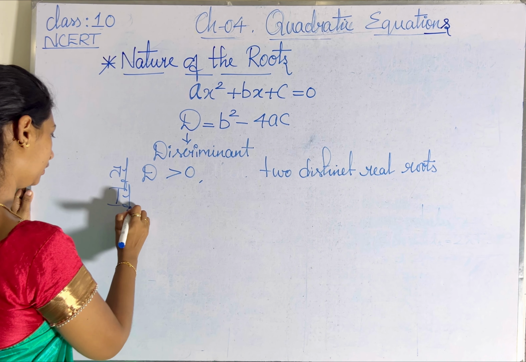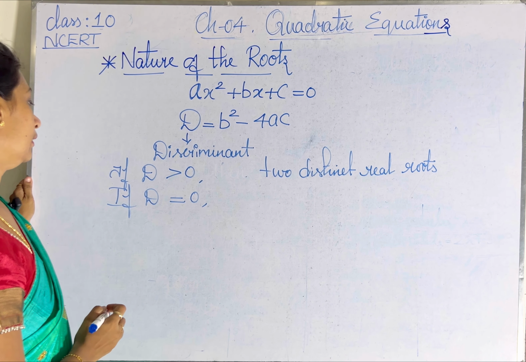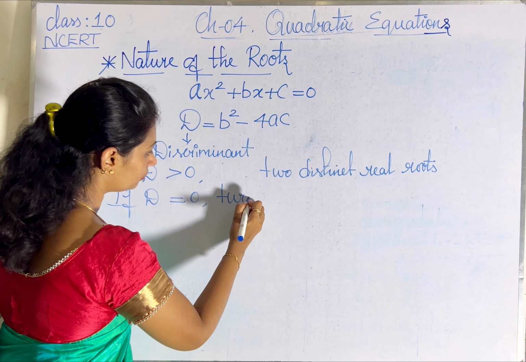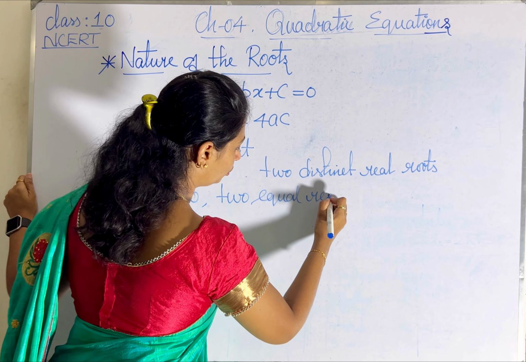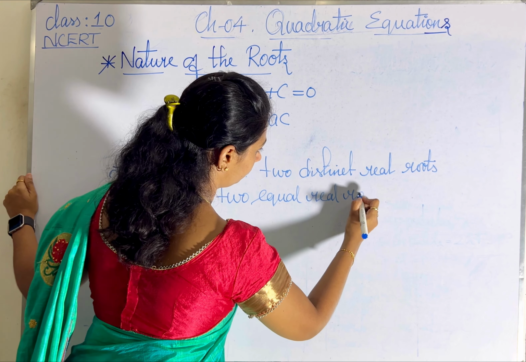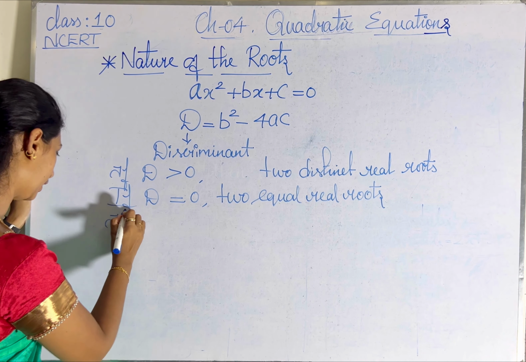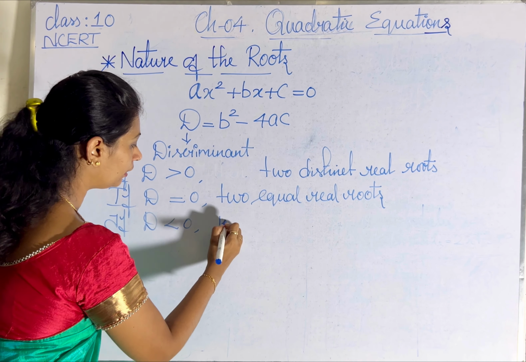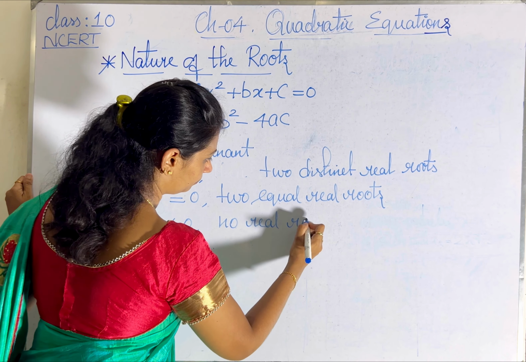If D equal to 0, then the roots will be two equal real roots. If the discriminant value is less than 0, then no real roots.